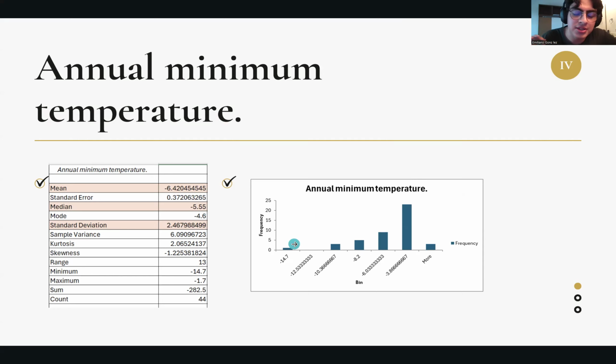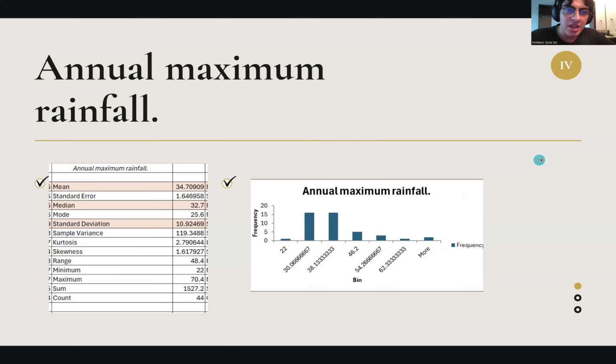Well, if you can call this higher, right? But you can see here in the histogram that the minus 14.7 was a special case. It was almost like a single case, meaning that this may be a cold front that the country had that year in specific. We can see that here the standard deviation is smaller, meaning that the points are closer to each other, they have similar values. The histogram also shows that most of the values are scattered between minus 6 and minus 3.86, plus or minus something.